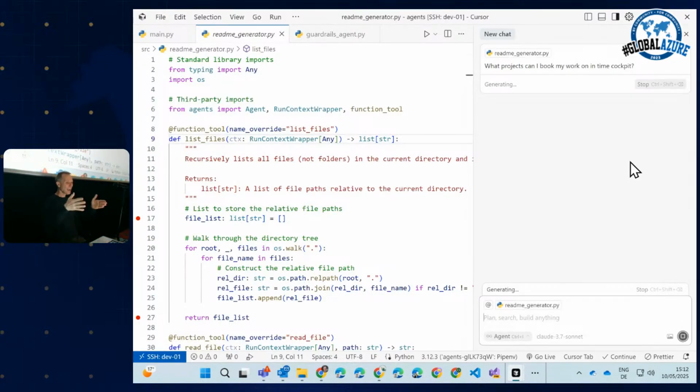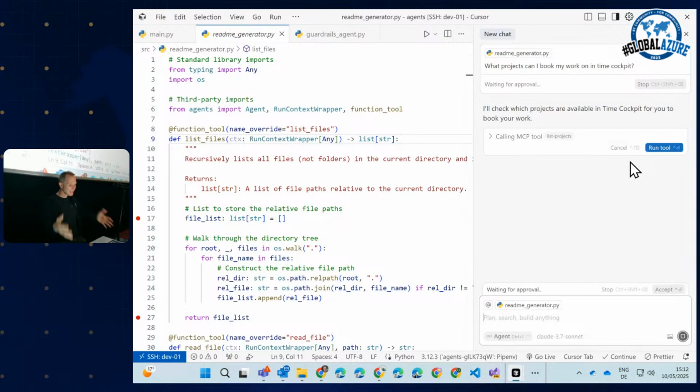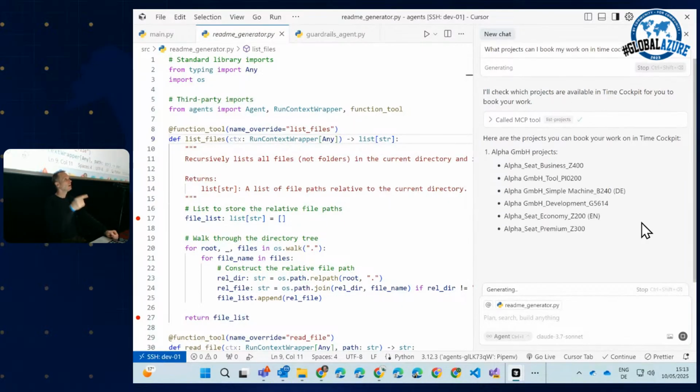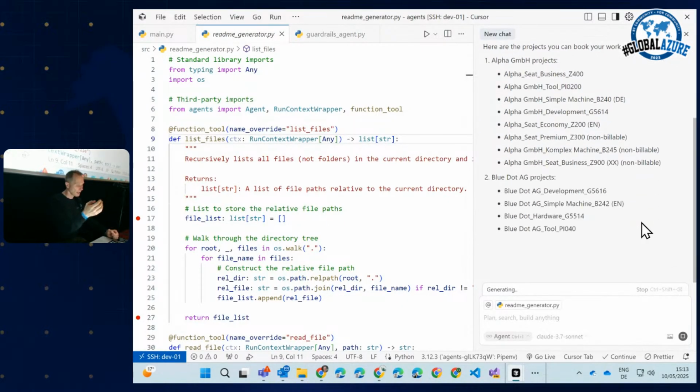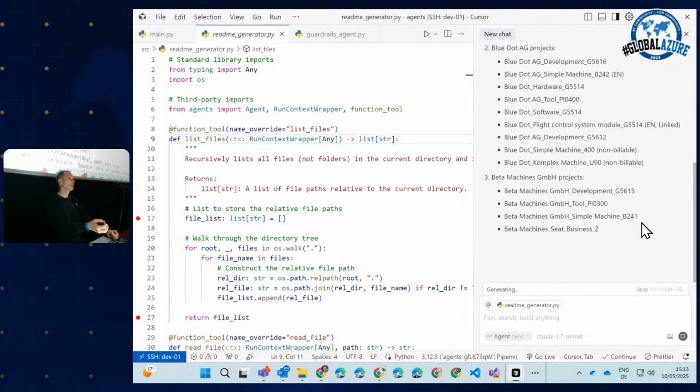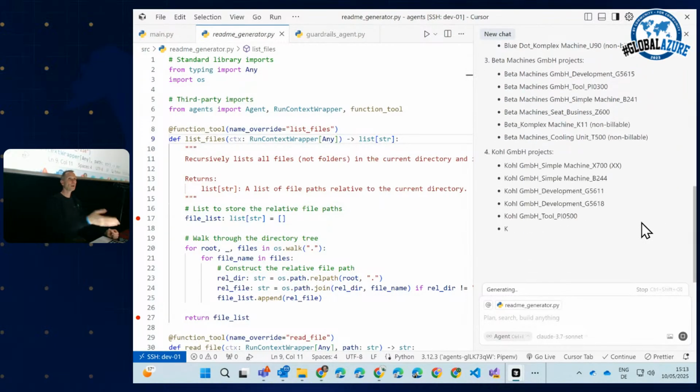This is a development environment, and suddenly this development environment is capable of accessing a system, a software-as-a-service system that we write in our application. I can simply say run tool, and suddenly a development environment can talk to our own software. This is possible because we have a Model Context Protocol server for Time Cockpit, so I can directly access it here.